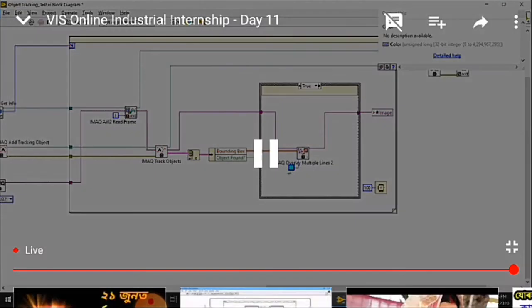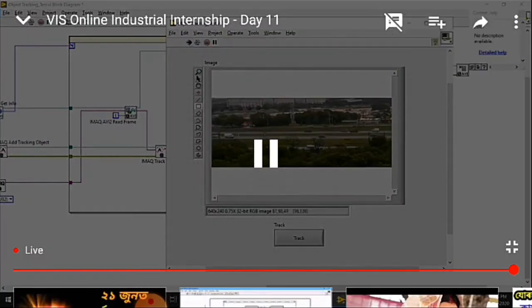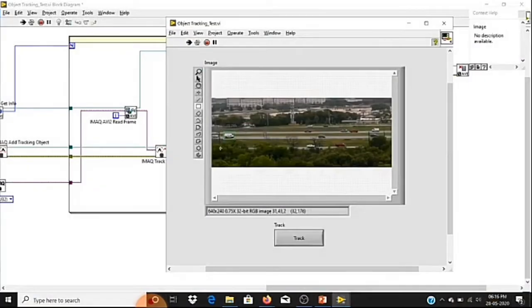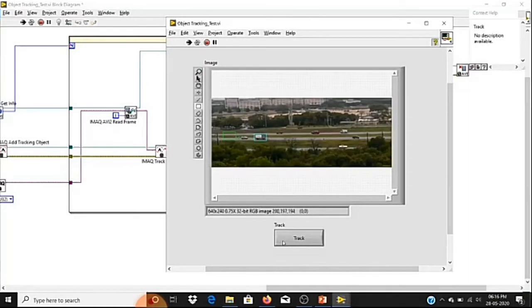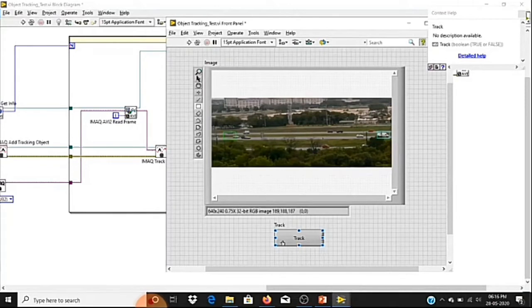Again I'll run this. I'll come to the front panel, run this one, and choose the same object. I'll press track. So it need not be only red color. Whatever colors you want, you can choose in your overlay function. Now think that you don't need a box. Instead, if you want to hide the object,